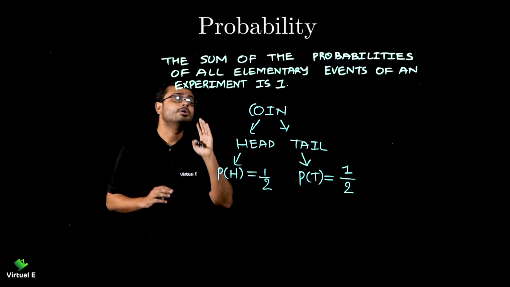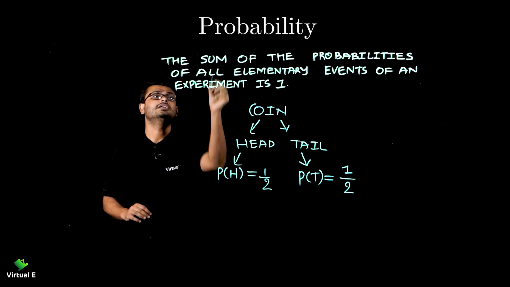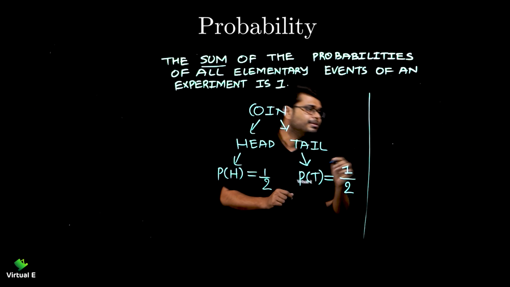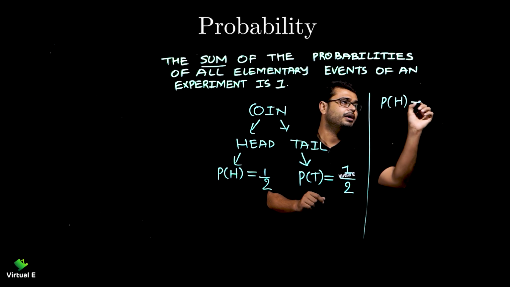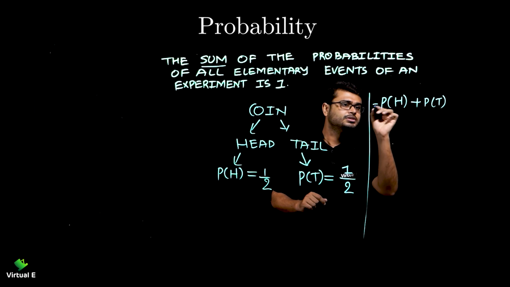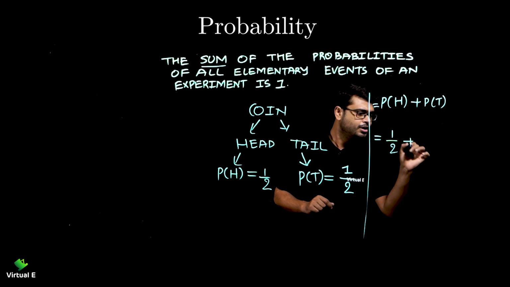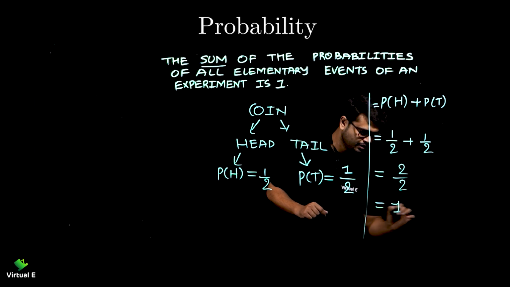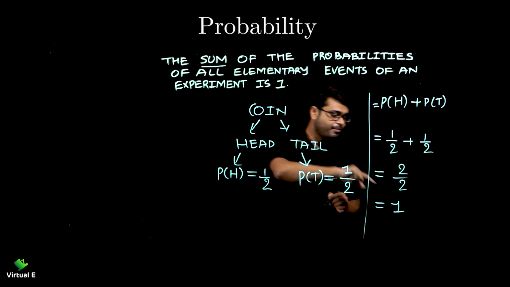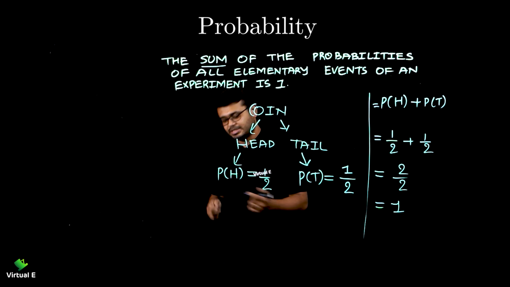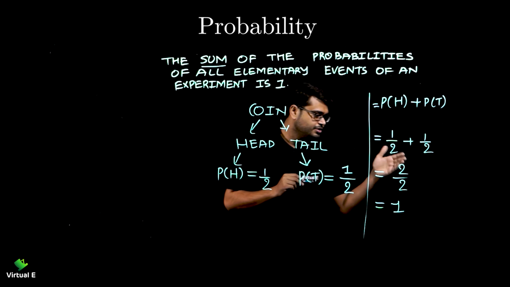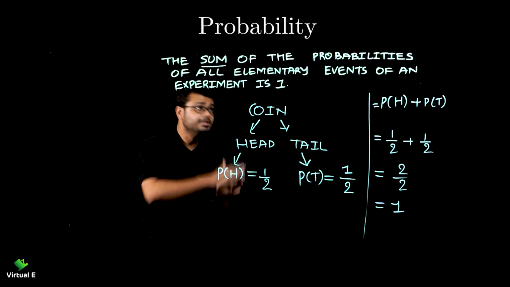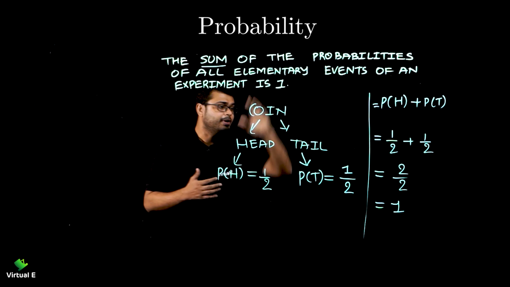Now what we want to do with these elementary events' probabilities is to take their sum. So if I add these probabilities, let's say probability of head plus probability of tail, let's check it. 1 by 2 plus 1 by 2, so 2 by 2, that is 1. See, the sum of the probabilities of elementary events is 1. We got the 1, right? Now don't write 2 by 4 over here. That's absolutely incorrect. This is just for the purpose of understanding. Nobody is going to ask you. Yes, a 1 mark question can come based on this property.